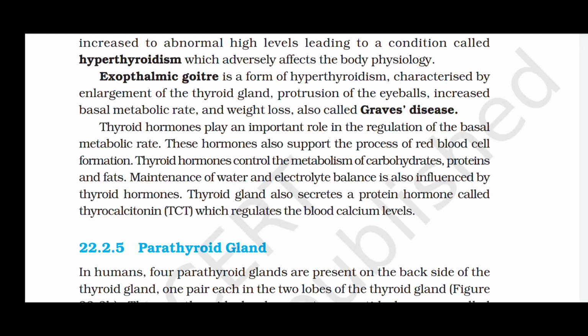Thyroid hormones play an important role in the regulation of the basal metabolic rate. These hormones also support the process of red blood cell formation. Thyroid hormones control the metabolism of carbohydrates, proteins, and fats. Maintenance of water and electrolyte balance is also influenced by thyroid hormones. Thyroid gland also secretes a protein called thyrocalcitonin, TCT, which regulates the blood calcium levels.